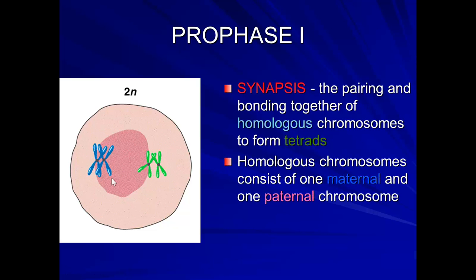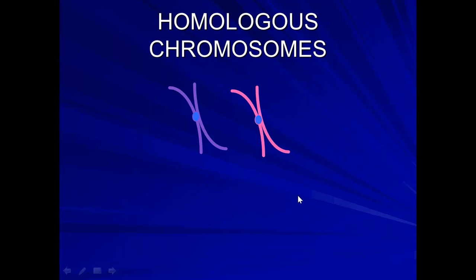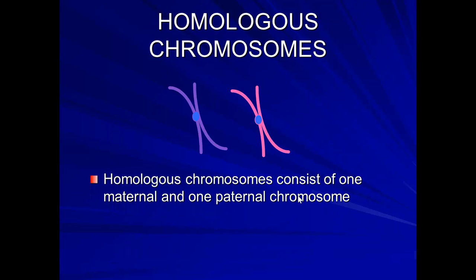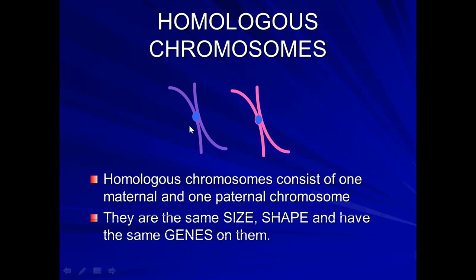And these homologous chromosomes, this one is from mom and this one is from dad. Same thing over here. This one's from mom, this one's from dad. And that's what we mean by maternal from your mother and paternal from your father. Homologous chromosomes consist of 1 maternal and 1 paternal chromosome. We just talked about that. 1 from mom, 1 from dad. They're the same size and shape and have the same genes on them.